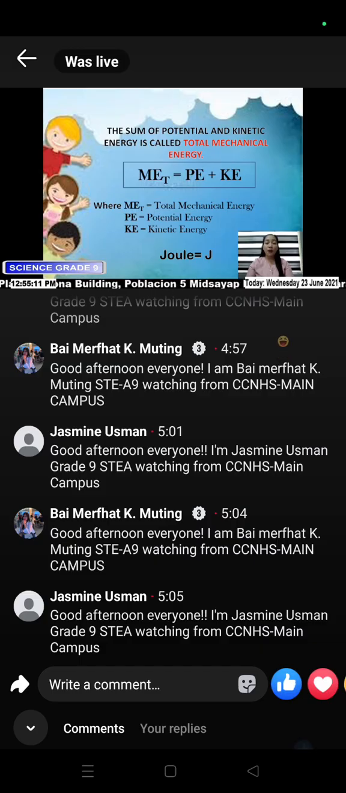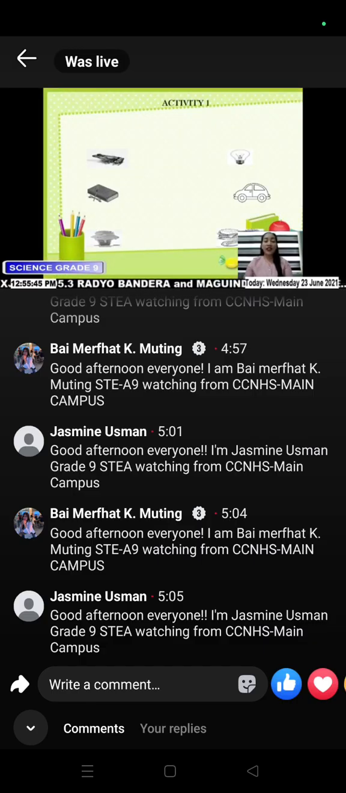The sum of potential and kinetic energy is called total mechanical energy. Mathematically, it is expressed as ME sub T is equal to PE plus KE, where ME sub T is the total mechanical energy, PE is the potential energy, and KE is the kinetic energy. The unit that we are going to use to express energy is joules, as represented by a capital J.